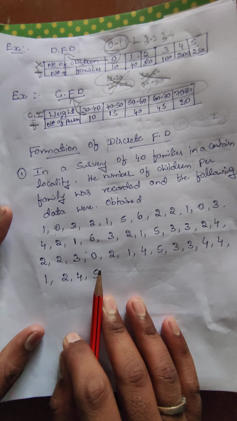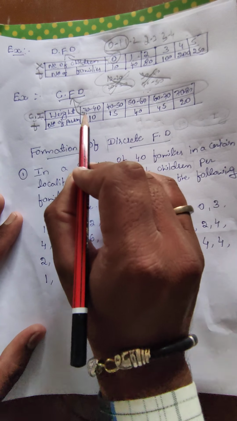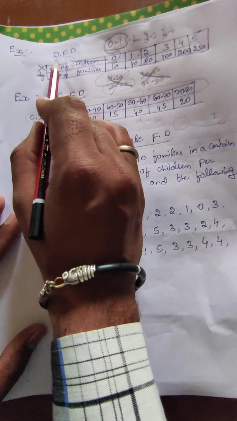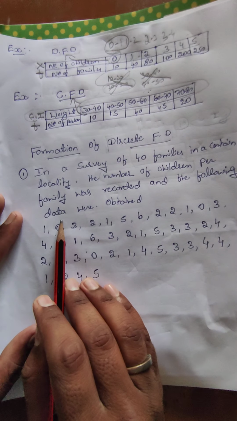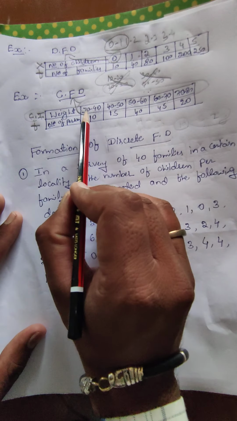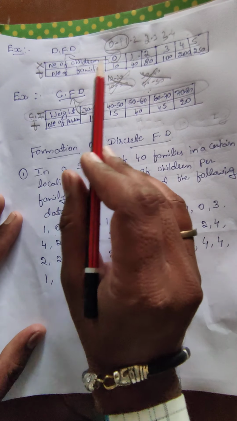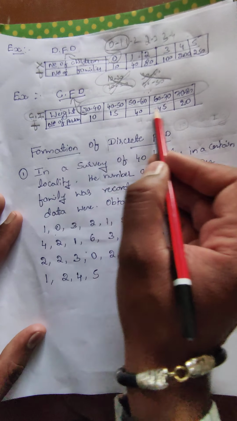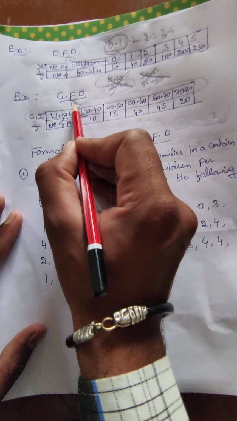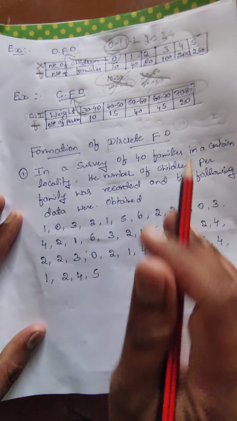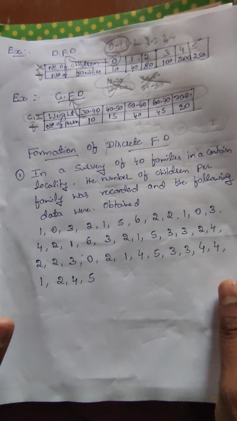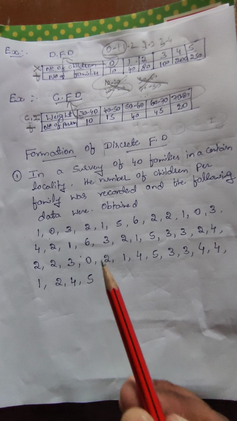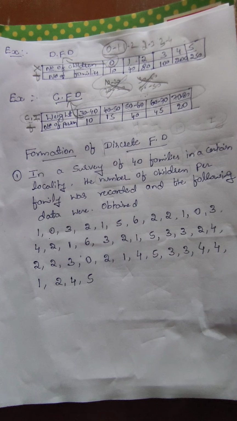Did you understand, students? When they give information only as single values, that data is related to the discrete frequency distribution. When they give information in continuous form, like 10 to 20, 20 to 30, 30 to 40, 40 to 50, 50 to 60, that data is related to the continuous frequency distribution. Okay students, I think you have all understood the concept of discrete and continuous frequency distribution.